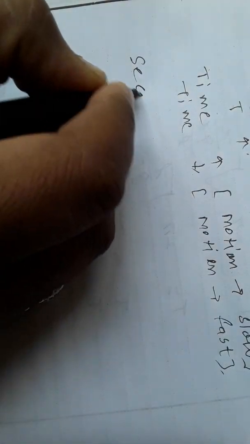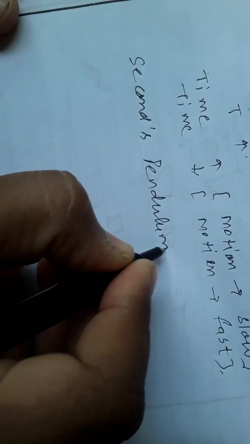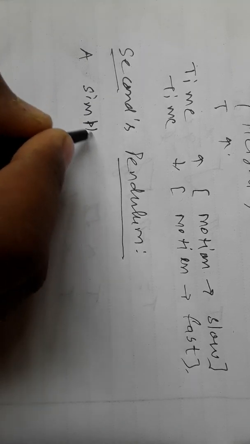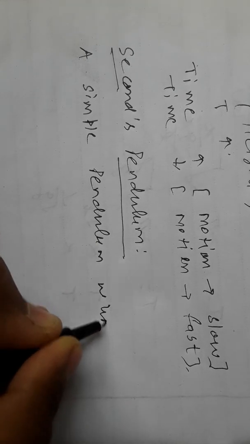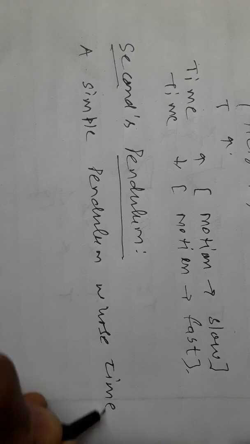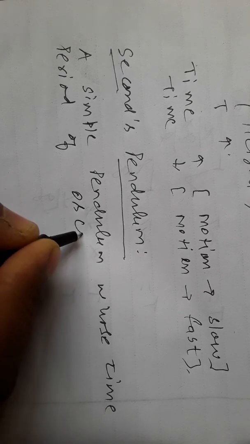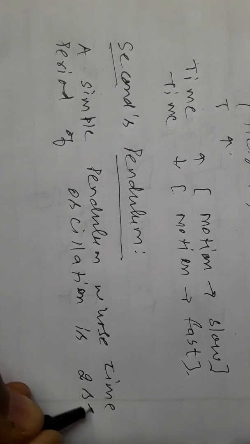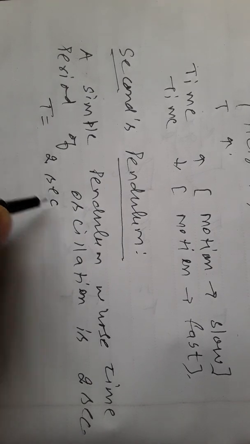Next is the seconds pendulum. A simple pendulum whose time period of oscillation is 2 seconds. So, for the seconds pendulum, the time period is 2 seconds.